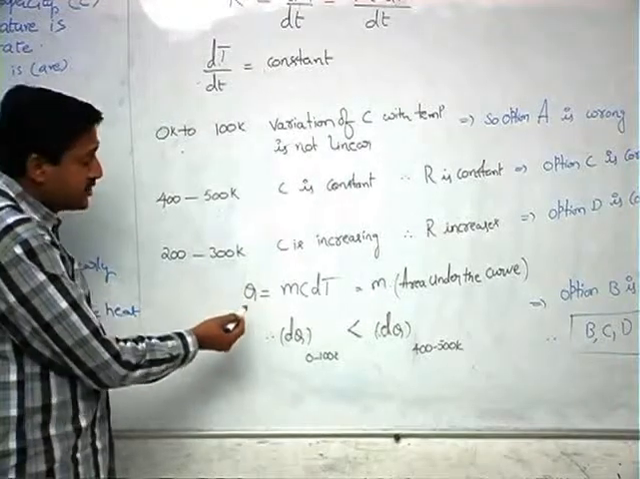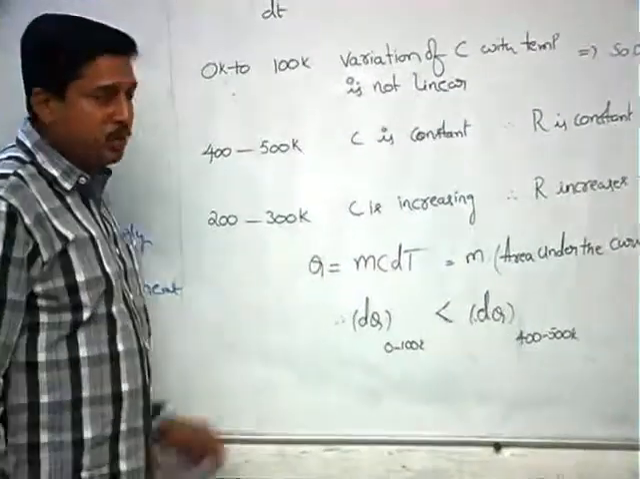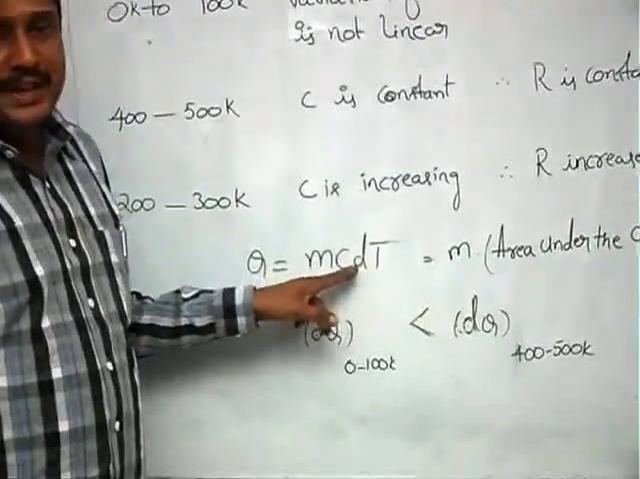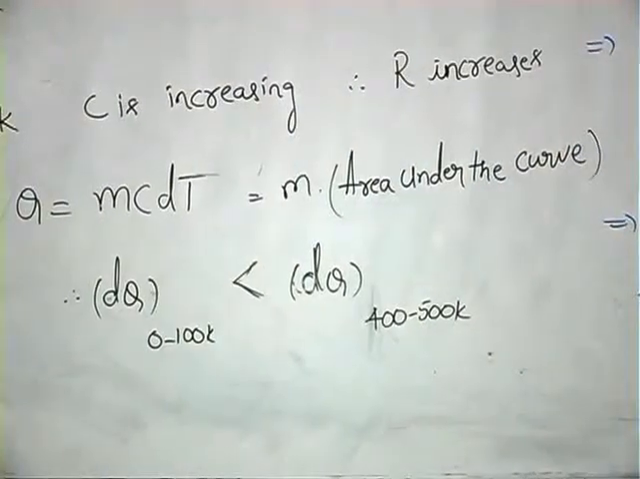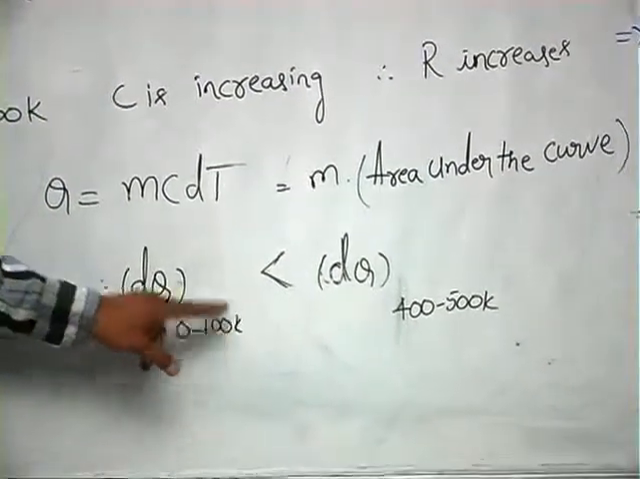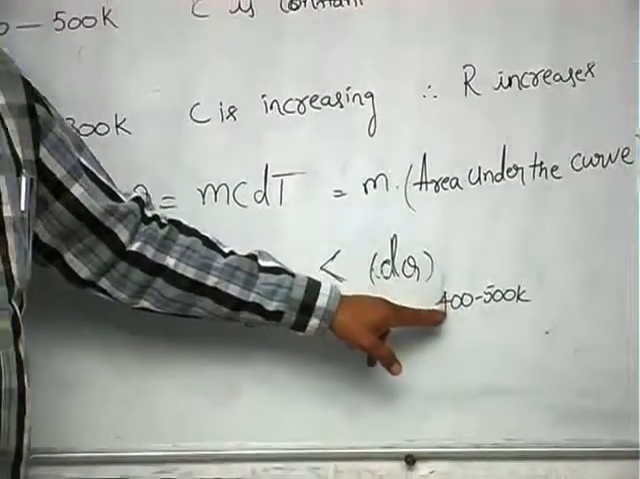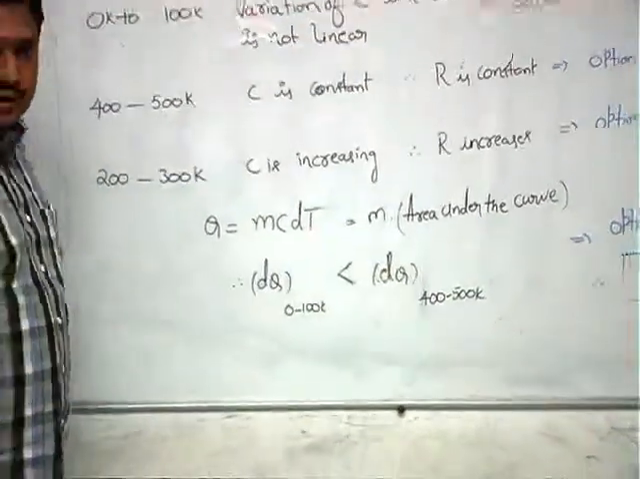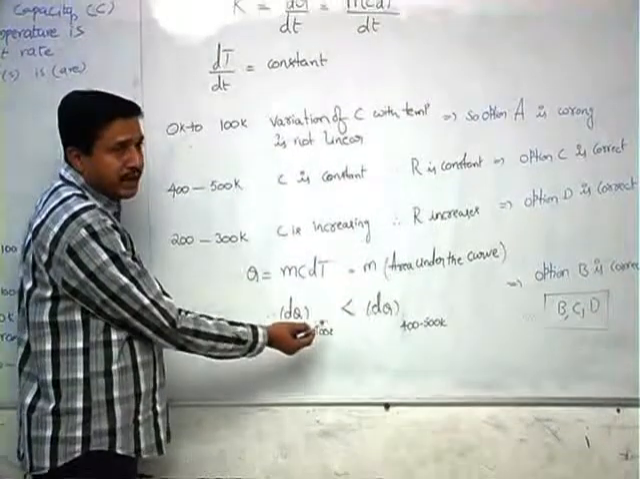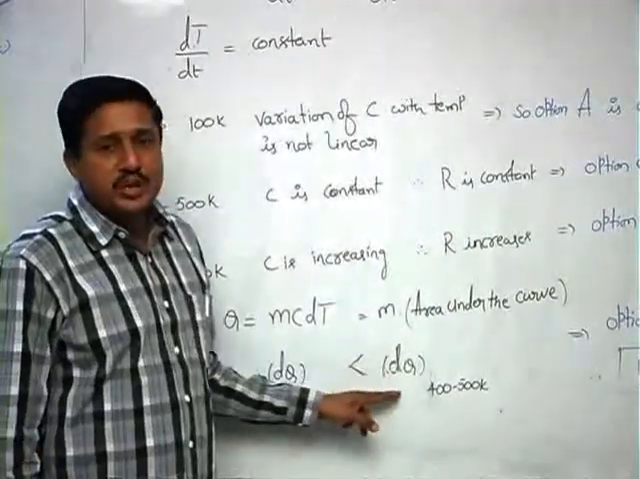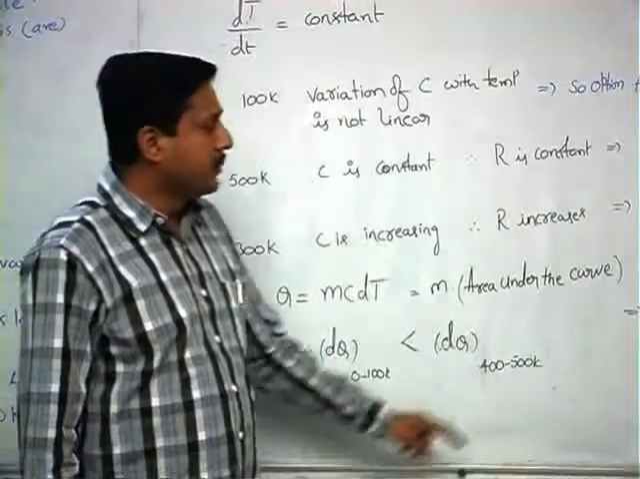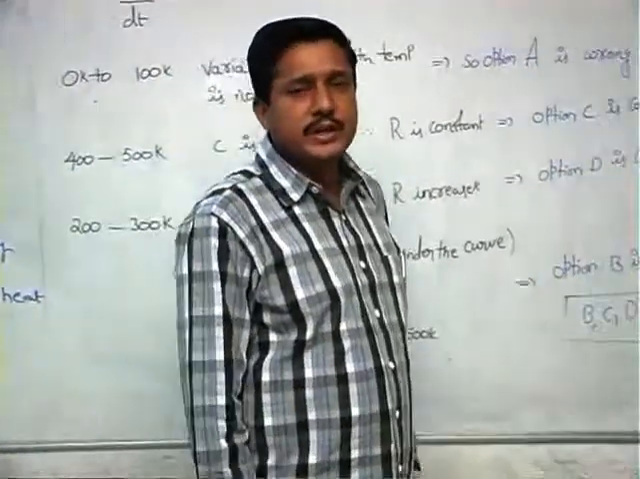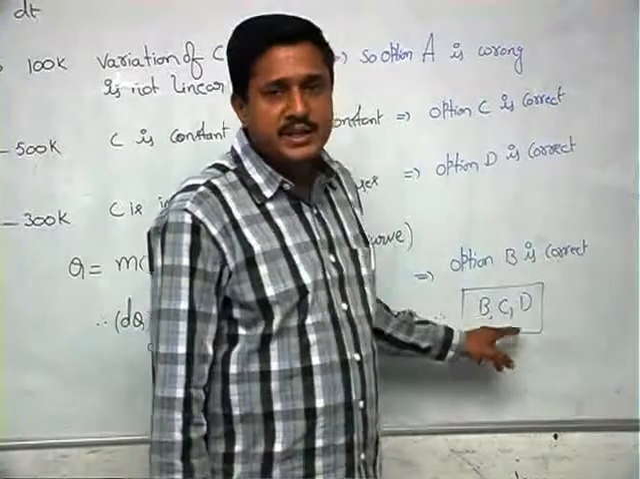Now, heat absorbed is given by Q is equal to m∫C dT, but C into dT is given by the area under the curve. So, from 0 to 100 Kelvin, the area under the curve is less compared to 400 to 500 Kelvin. So, heat absorbed during 0 to 100 is less than heat absorbed during 400 Kelvin to 500 Kelvin. Hence, option D is also correct. Therefore, the correct options are B, C and D.